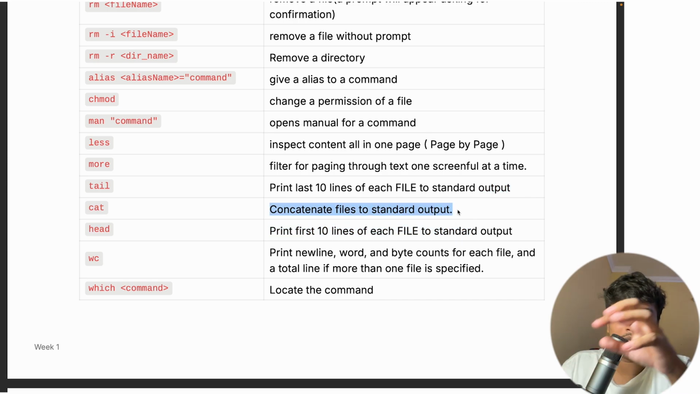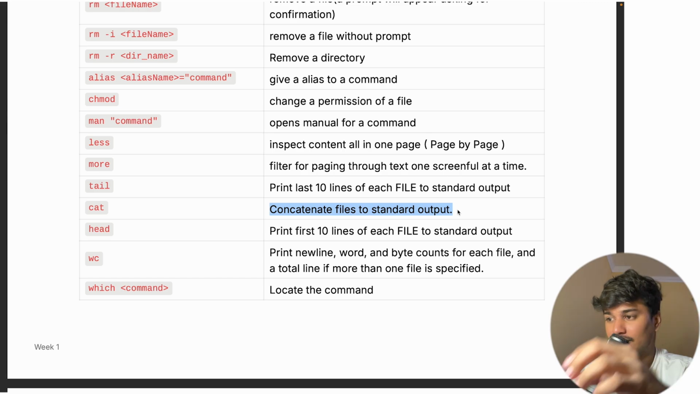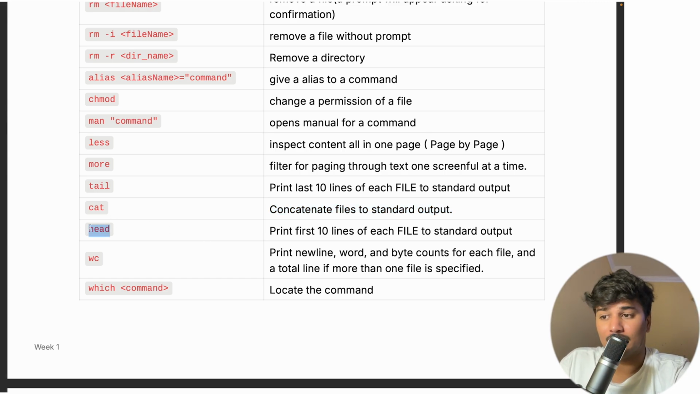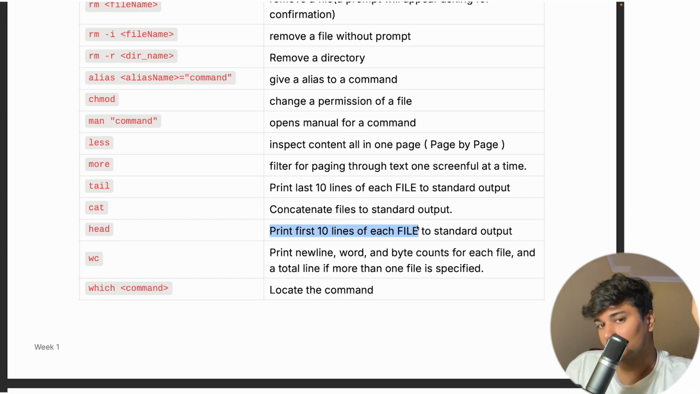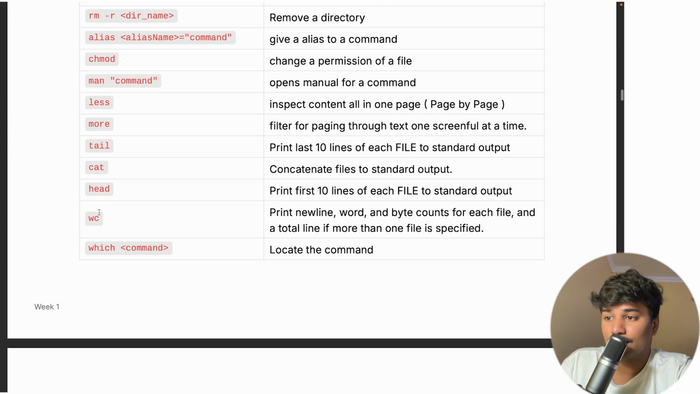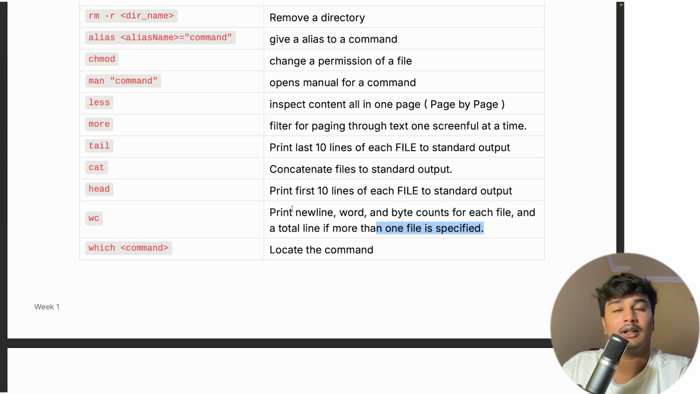Now the cat command basically concatenates files to standard output. Basically it merges all the outputs and shows you. The cat command is also used to read files. The head command will print the first 10 lines of the file, of each file. Then there is wc, which prints newline, word or byte count for each file, and a total line if more than one file is specified.